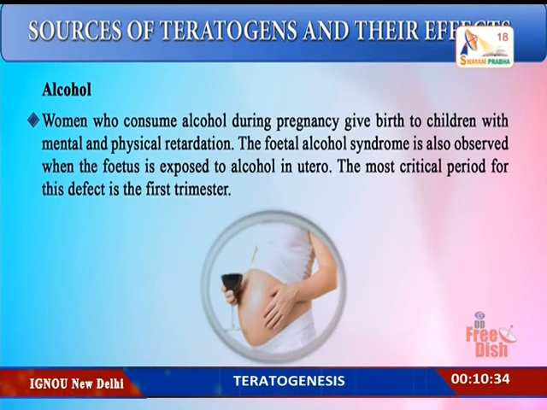Alcohol. Women who consume alcohol during pregnancy have given birth to children with mental and physical retardation. Fetal alcohol syndrome has been observed when the fetus is exposed to alcohol in utero, and the most critical period for this is the first trimester, that is the first 3 months.